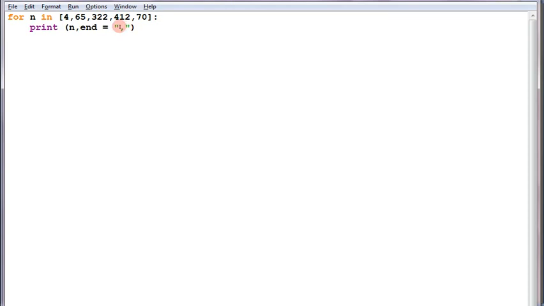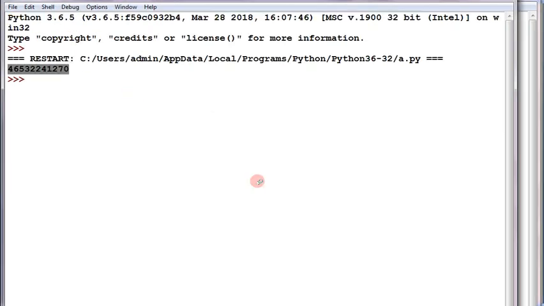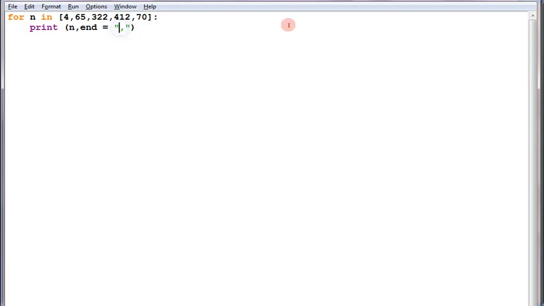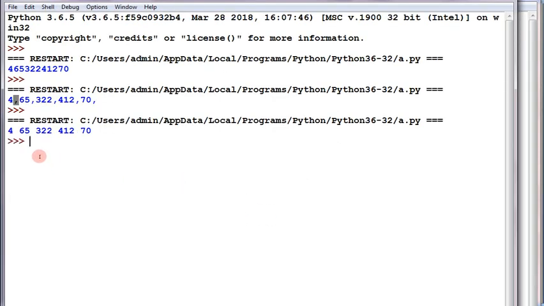Suppose I specified a comma here. If you run the program and check, the comma will appear in between the numbers. See, the comma is appearing in between the numbers. Okay, if you don't want to specify a comma, just simply give a gap so that the gap will be there, so that the output will be understandable. It will have some meaning.